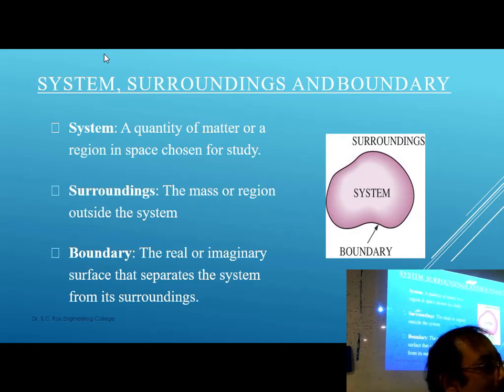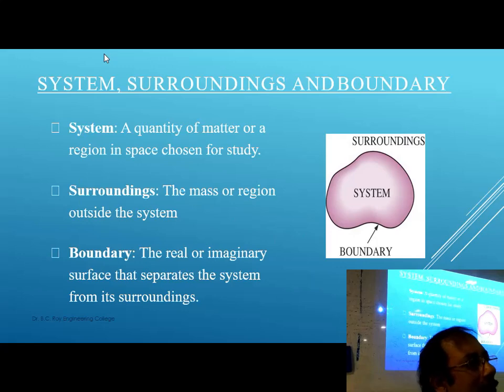System we can touch. Okay, if some water is boiling in a beaker, the water, we can touch everything. So these are all system. But the boiling phenomenon we cannot touch. Boiling is a phenomenon that we cannot touch. We can touch the water, we can touch the beaker. So this is system. And whatever is happening there, that is process. So boiling of water in a beaker is a process, and there you have system and process.